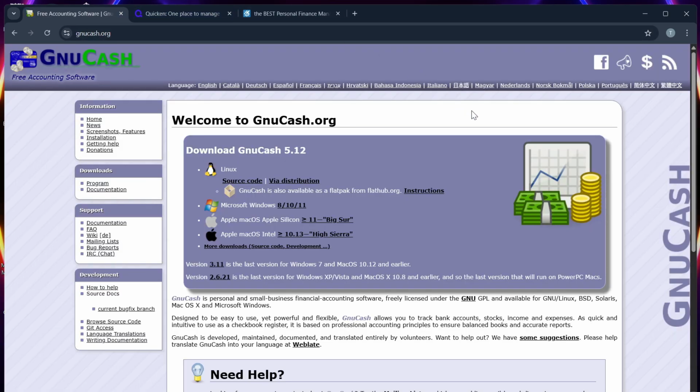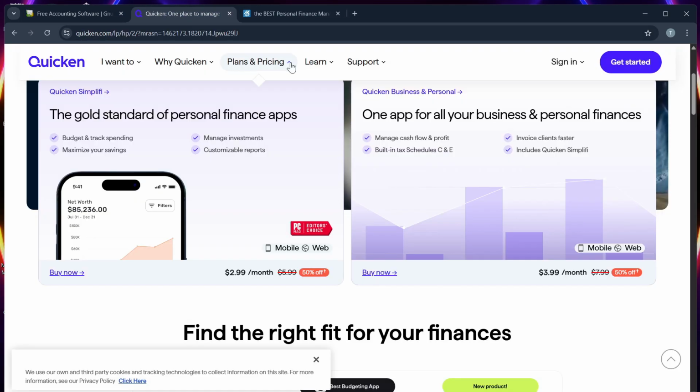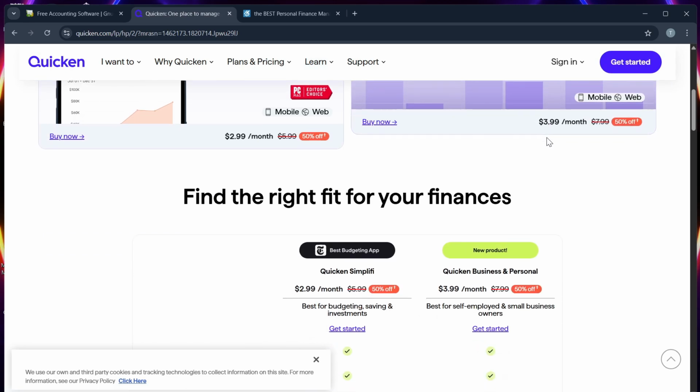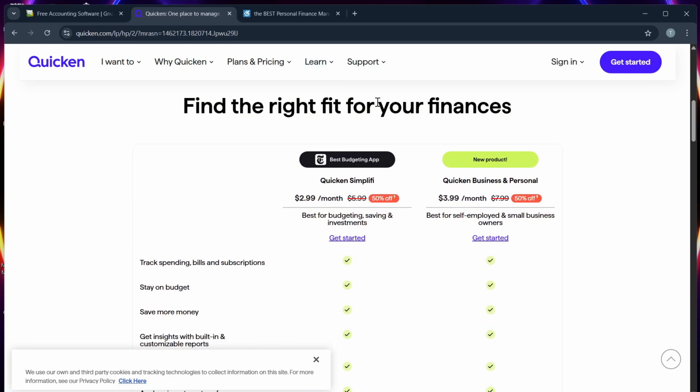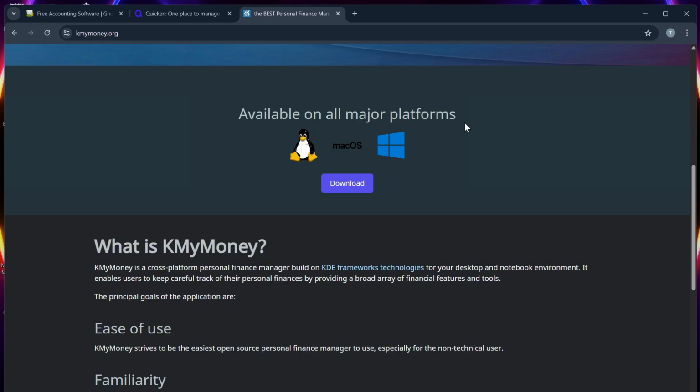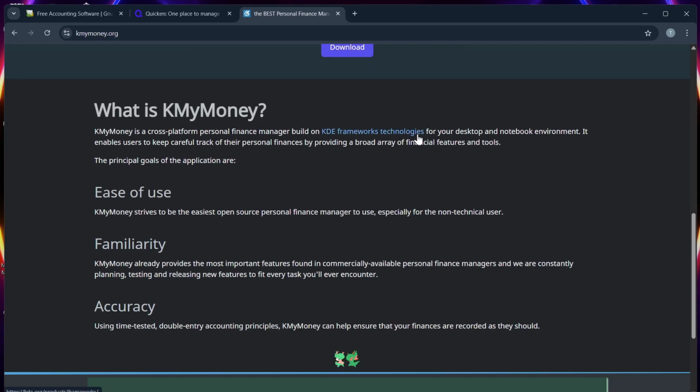Number one, interface and usability. Quicken has the most modern interface with automation, while GnuCash and KMyMoney look outdated but offer flexibility and open formats.